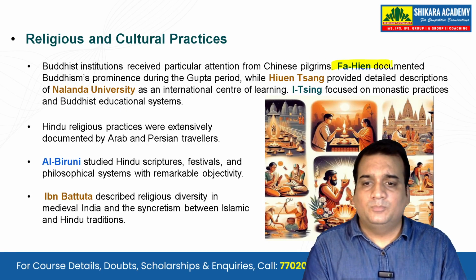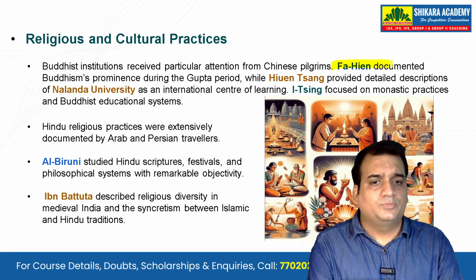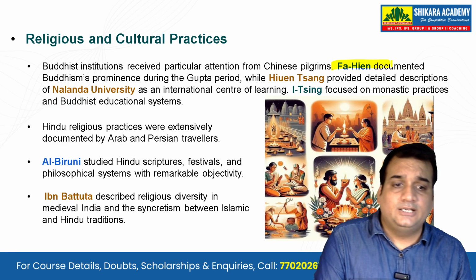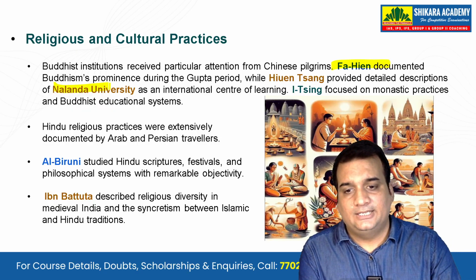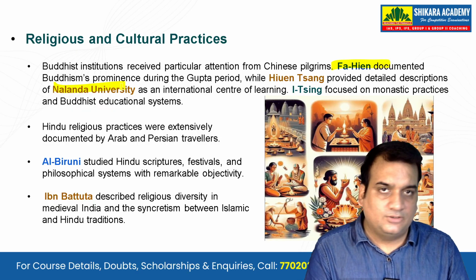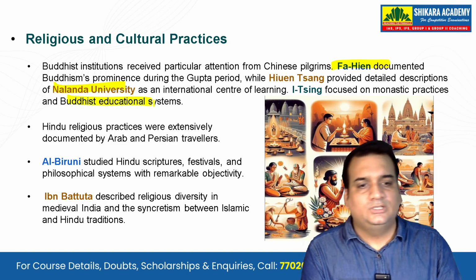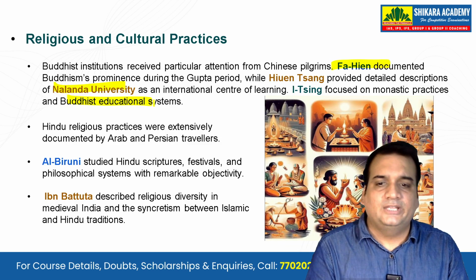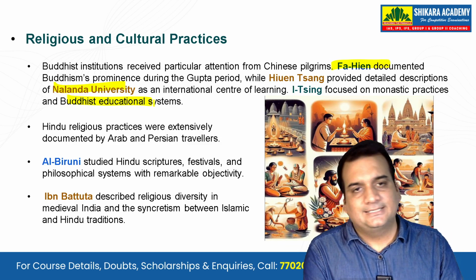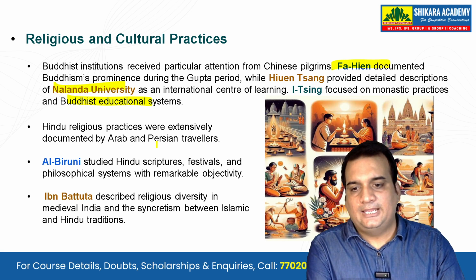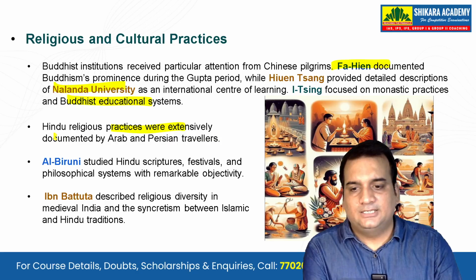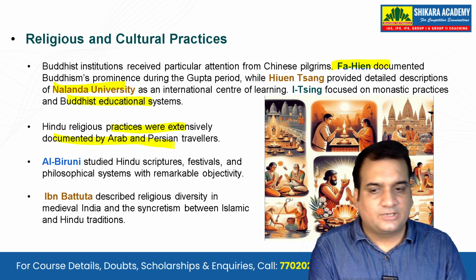Fa-Hien documented Buddhist prominence during the Gupta period, while Hiuen Tsang provided detailed descriptions of Nalanda University as an international center of learning. I-tsing focused on monastic practices. So basically, when you see these Chinese travelers, more of them are talking about the Buddhist prominence and the educational institutions of that time. Hindu religious practices were extensively documented by Arab and Persian travelers.